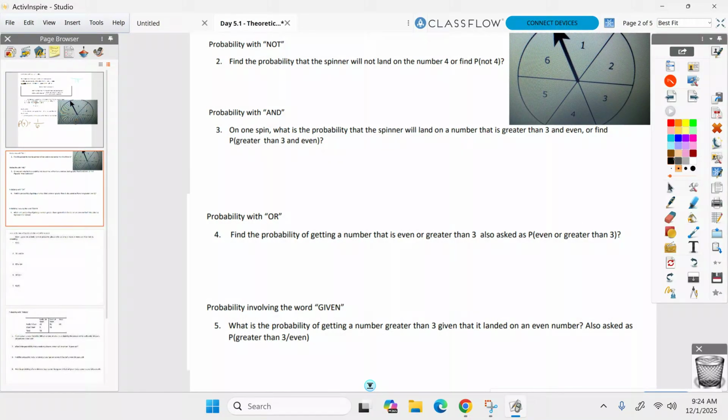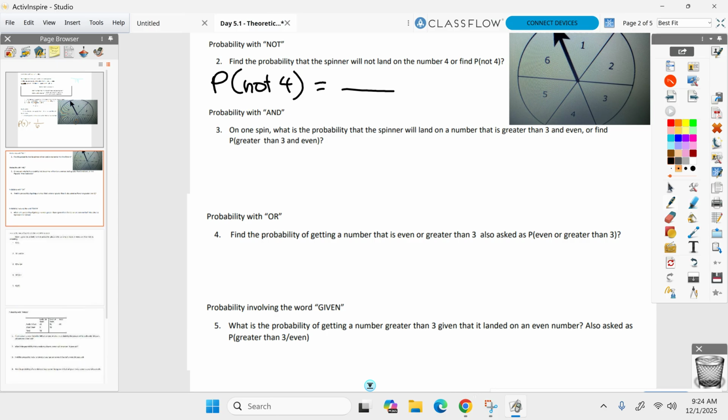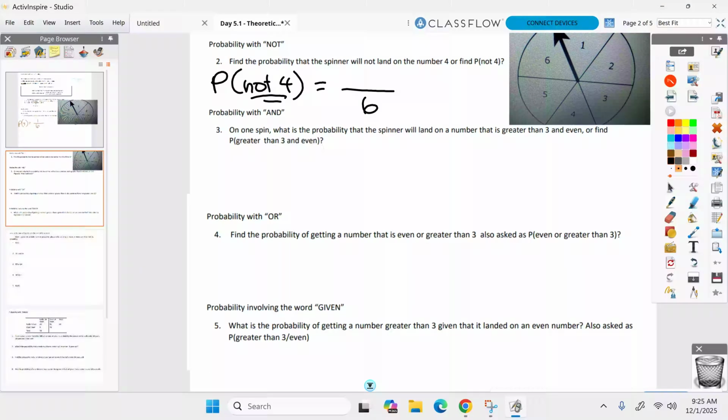What's the probability it will not land on a 4? The probability not a 4. How many choices do I have? Because that always goes on the bottom. How many choices in this spinner, Kaylee? Still 6 choices. Now on top, how many are not a 4? How many choices are not a 4 up here, Julia? 5 choices. Good. I got stumped there for a second. 5 out of 6. No issues yet, right? That's basic.